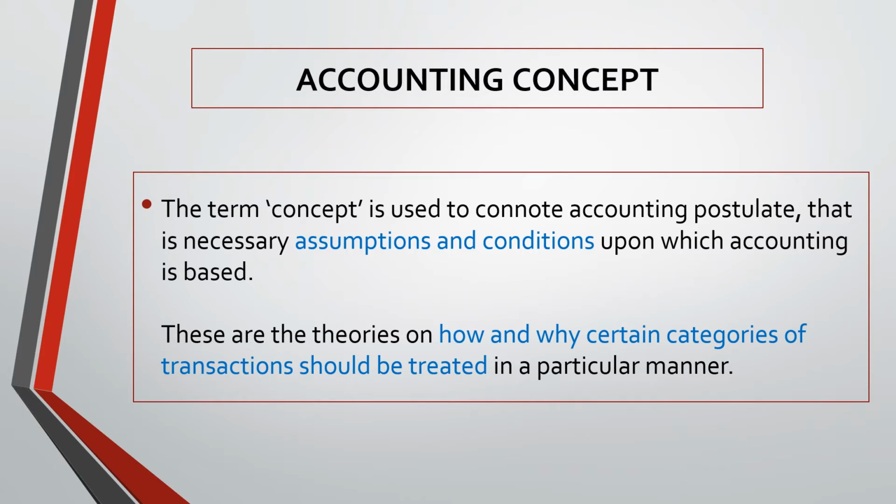So the term concept is used to connote the accounting postulate, that is, the necessary assumptions and conditions upon which accounting is based. These are the theories on how and why certain categories of transactions should be treated in a particular manner. So the accounting concept is just like a program code. If there is any mistake, our accounting system will collapse. So it is a very important thing. Let us see what the categories of accounting concepts are.